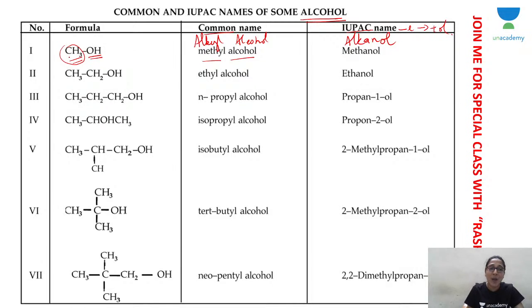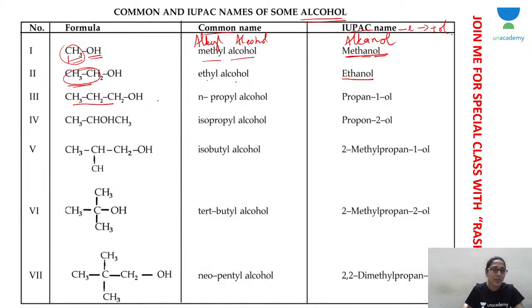For the IUPAC name, find out how many carbons there are. Only one carbon atom, so the root word is meth, and with all single bonds, ane. Remove E, write OL, so methanol. With two carbon atoms, you have the ethyl group, so the common name is ethyl alcohol. IUPAC name, two carbon atoms, ethanol.